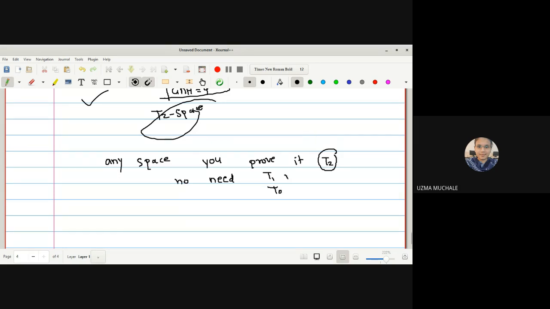So two open sets we already got, they are disjoint. That is not a more stringent condition than T0; there we have to find only one open set. No need to prove it is T1 and T0. Directly, if you have proved it to be a T2 space, you can say directly it is a T1 space and T0 space. Agree with this statement? Yes, ma'am.